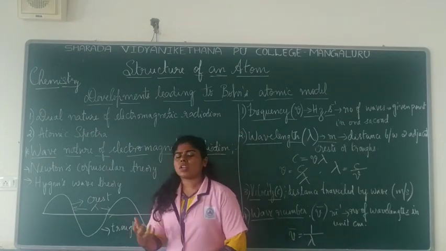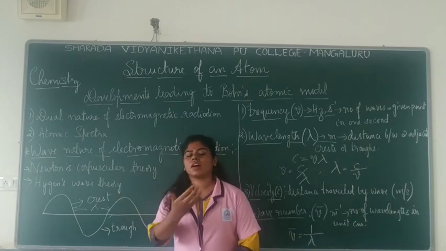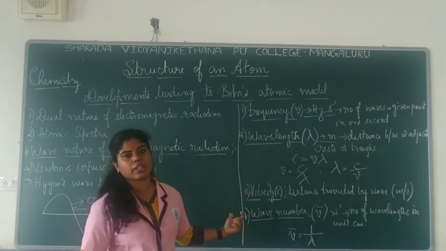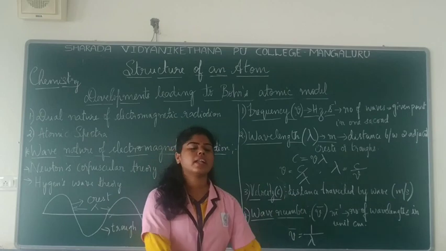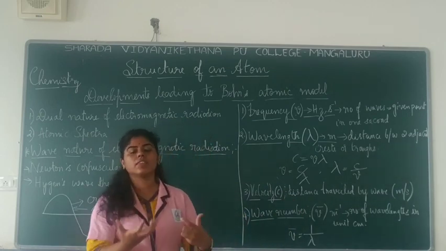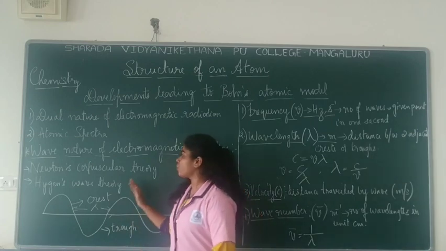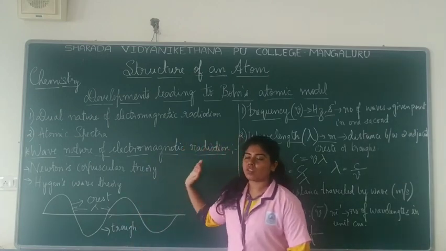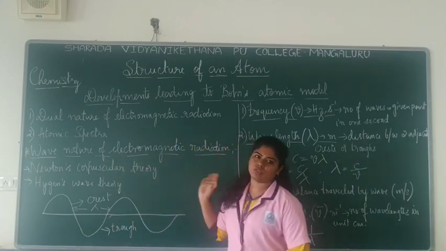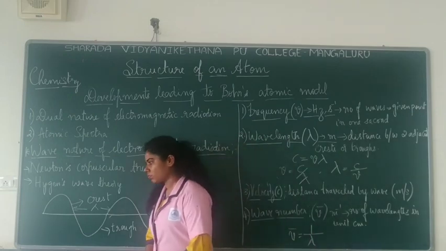Now when we talk about a wave, let us first finish with the wave theory, and then let us move on to the particle theory. Then we will come to a conclusion about the dual nature of electromagnetic radiation. So for now, we will talk about the wave nature of the electromagnetic radiation.